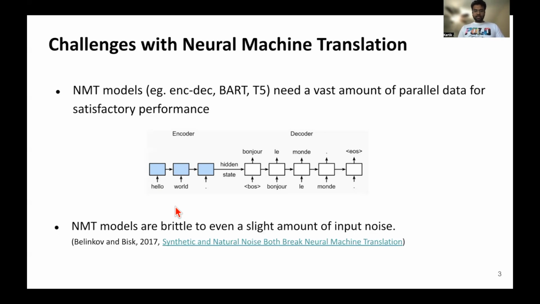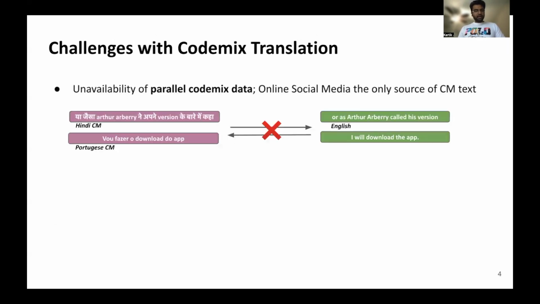The second point is NMT models are brittle to even a slight amount of input noise. Slight variations in spellings and errors can lead to a totally different translated version, and we don't want that unexpected behavior. Interrelated to these are the challenges with code mix translation.